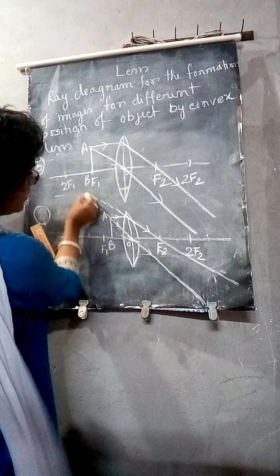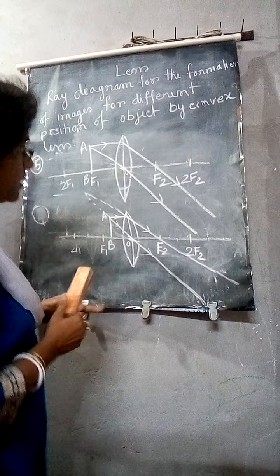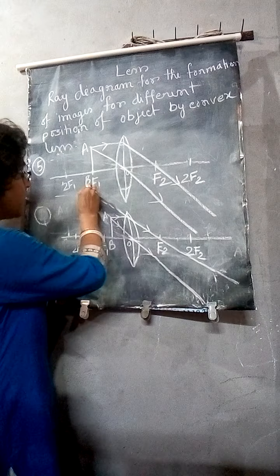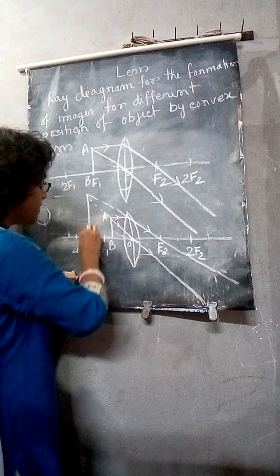You see, at that point the two refracted rays meet, so that point is the image point. There will be the image formation.